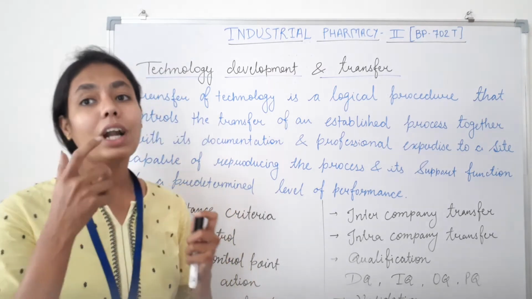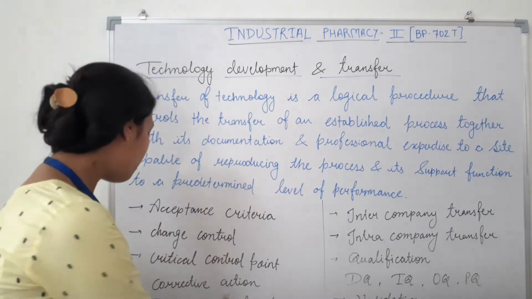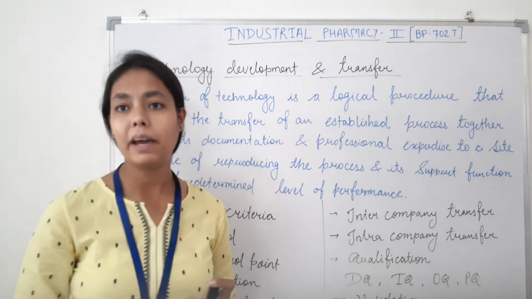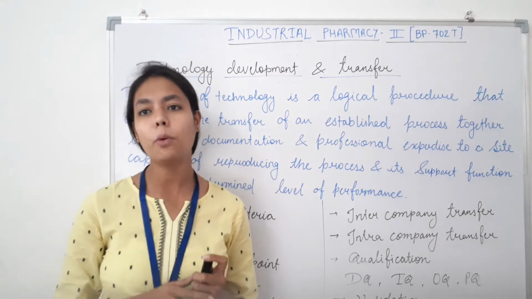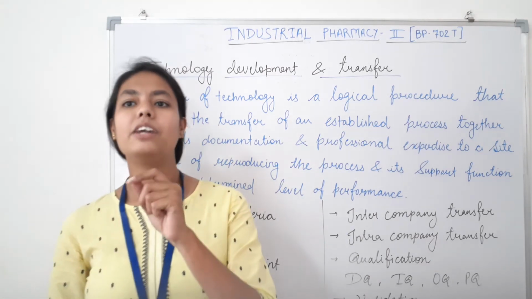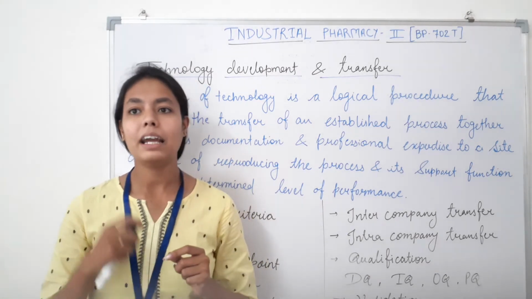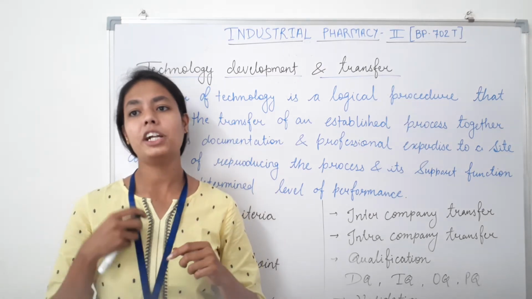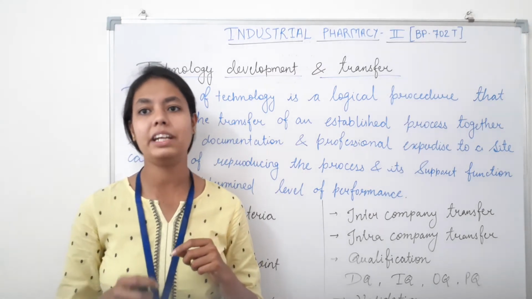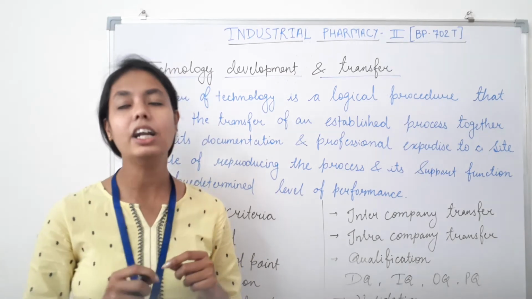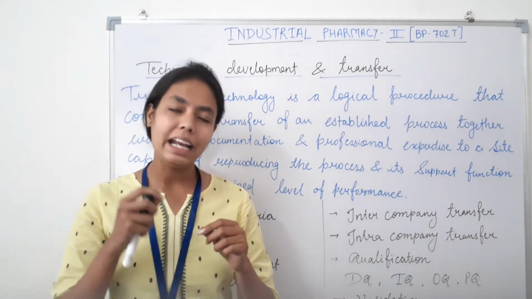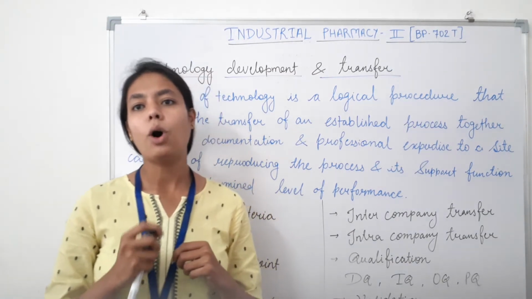After critical, what are the critical control points or critical control parameters? So a critical control point is a step at which control can be applied and is essential to prevent or eliminate a pharmaceutical quality hazard or reduce it to an acceptable limit or level.